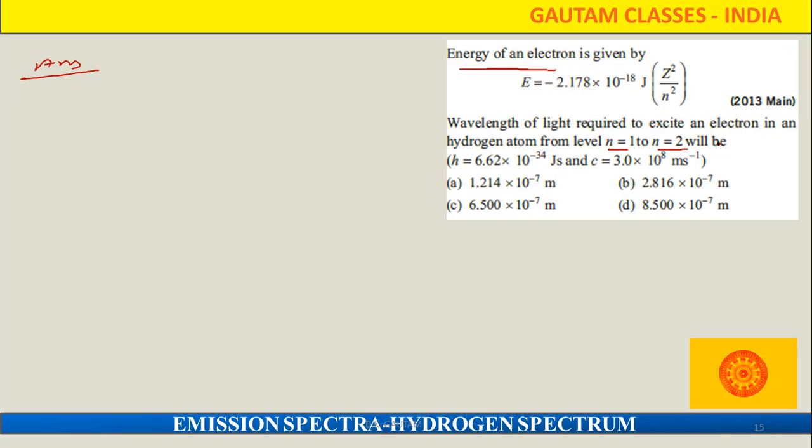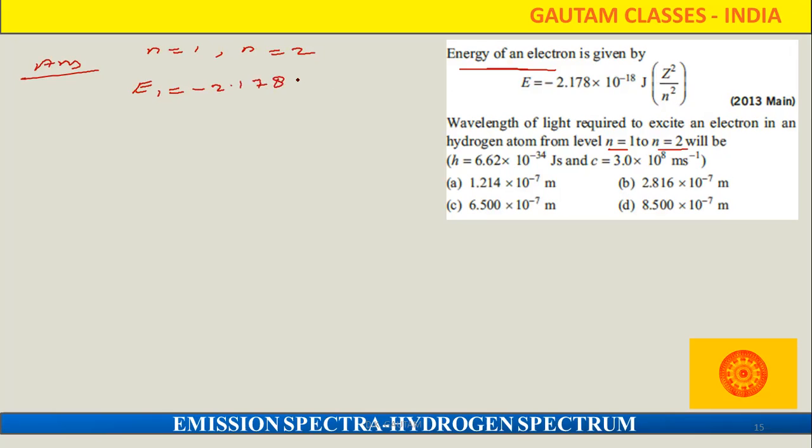So for that we have to find out. Which formula do we have to apply here? Directly we can apply the formula for the difference in energy states. For E1, because the n value is given as 1, and for the second it is given as 2.